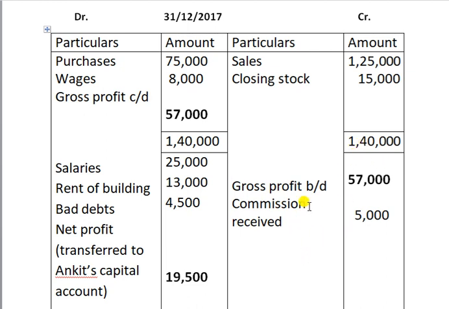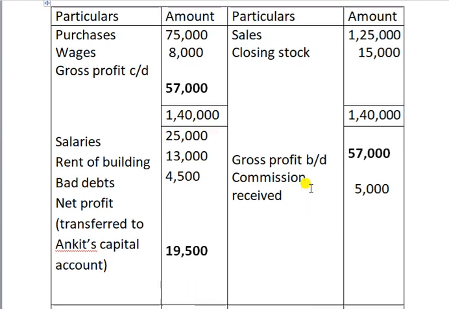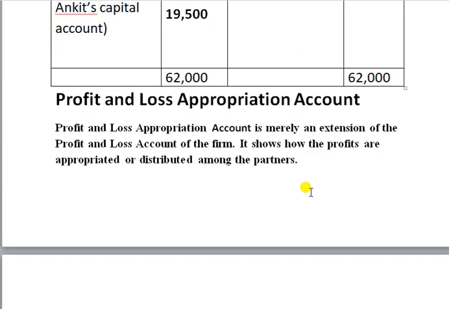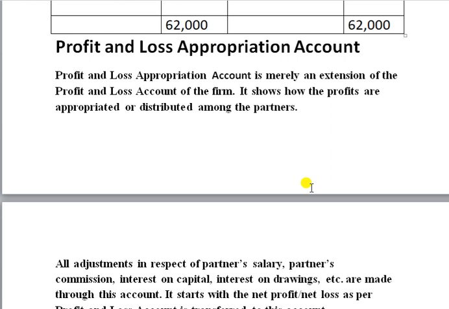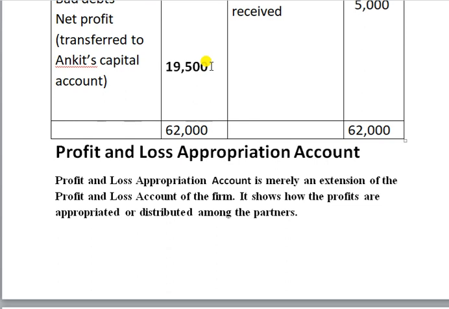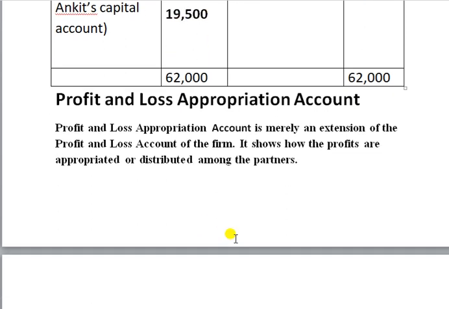So now we are going to discuss the profit and loss appropriation account for making all these appropriations. This account is merely an extension of the profit and loss account of the firm. It shows how profits are appropriated or distributed among the partners. This profit, how we are distributing or appropriating among the partners.